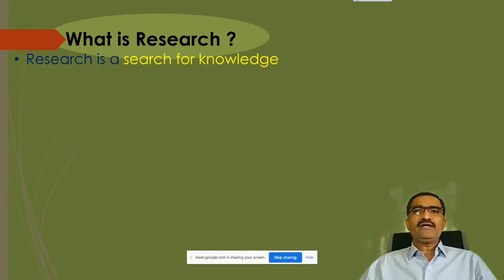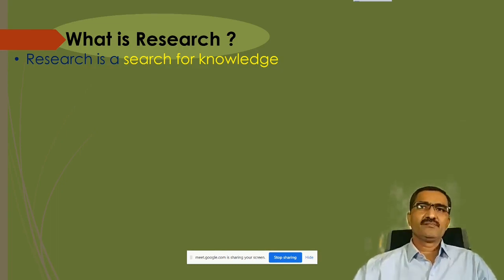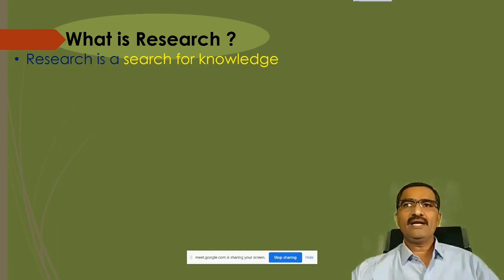So you try to collect that knowledge, you try to get the knowledge which is already there, which is already existing, and you just try to get the idea about it from that available knowledge. Okay. So research is just a search for knowledge. It's something that is available and you just try to search it.